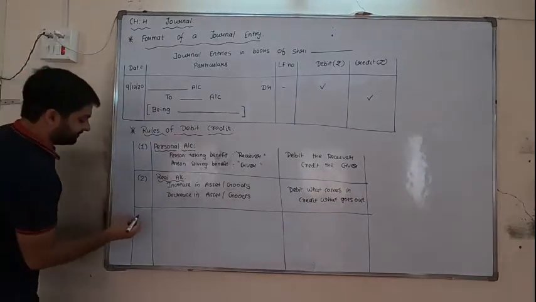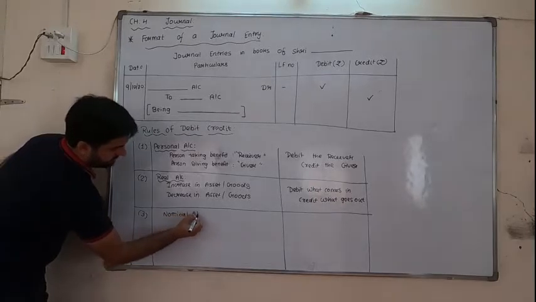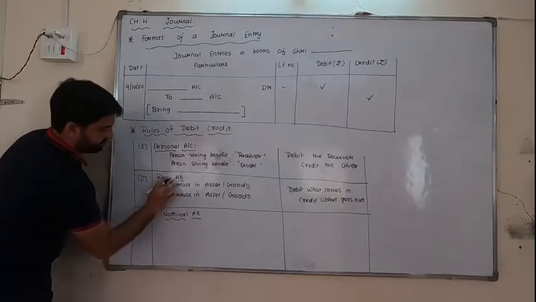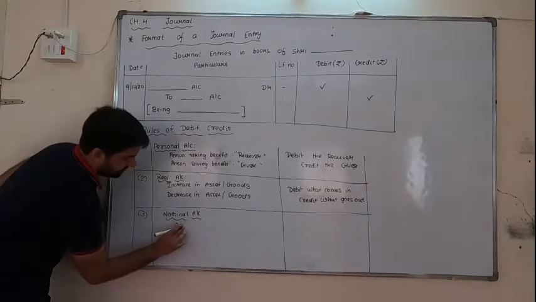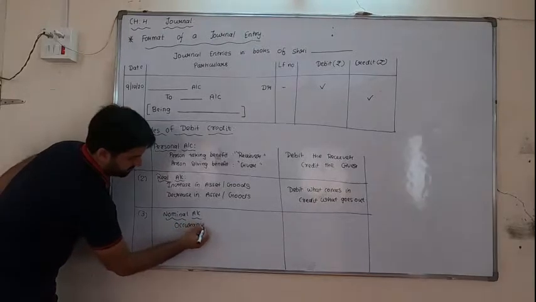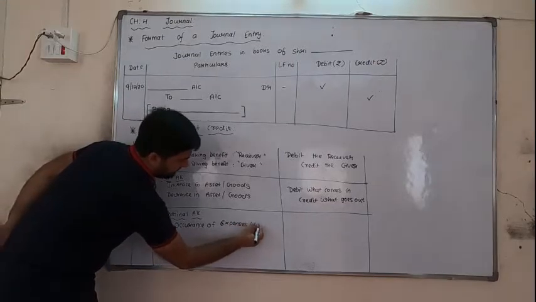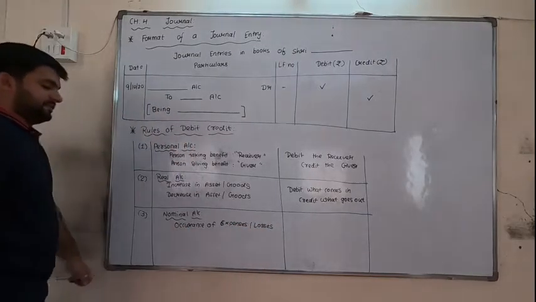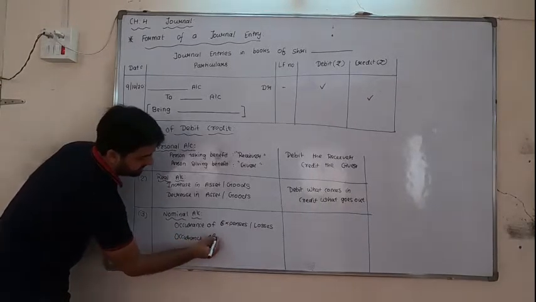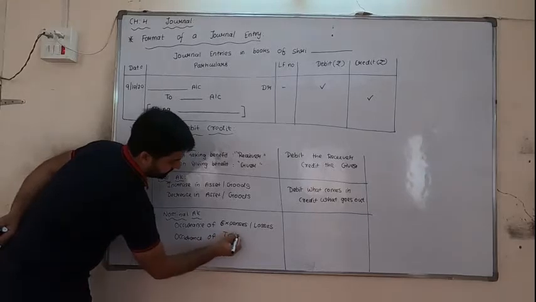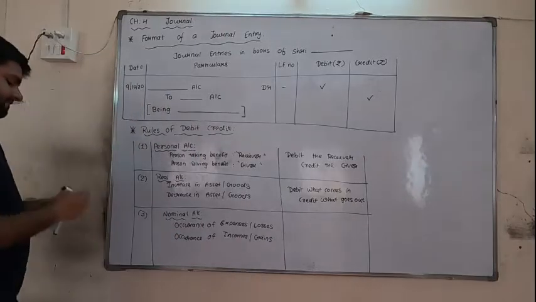And after that, nominal account. Occurrence of expenses or losses, occurrence of incomes or gains.